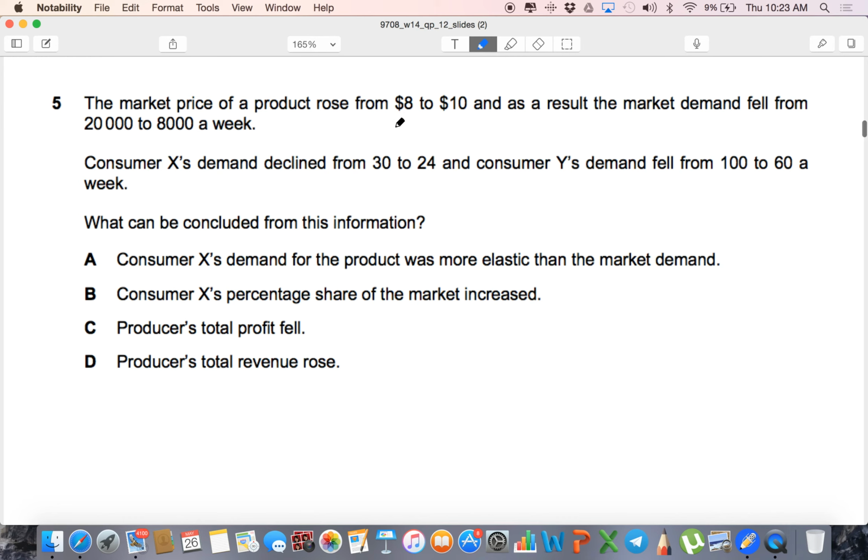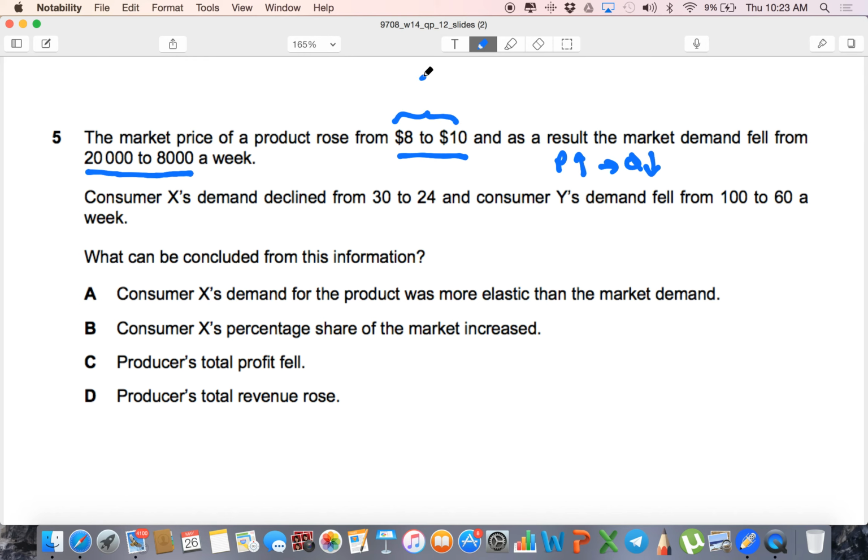Okay, the market price of a product rose from 8 to 10, and as a result, the market demand fell from 20,000 to 8,000. Makes sense. When the price goes up, the quantity demanded goes down. If I ask you what's the PED when the price goes from 8 to 10, what's the percentage change here? 25%. What's the percentage change here? It's 12,000 over 20,000, which is 60%, right? And what's the PED going to be?